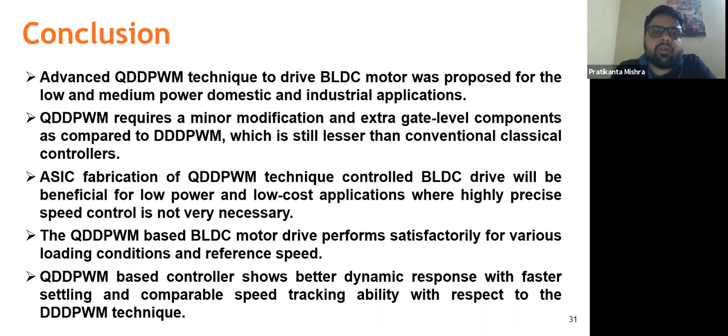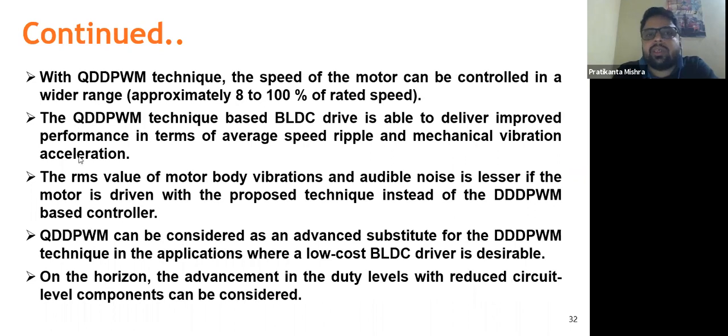So ASIC fabrication also will be low power and low cost applications. ASIC can be designed from QDPWM. And again, this QDPWM has been tested for various conditions as I have already shown, and it works properly for all the cases, and shows better dynamic and faster settling time, for better dynamic response, and speed tracking ability is also comparable for both the cases. And as you can see, the speed of the motor can be controlled in a wider range, that is approximately 8 to 100% of the rated speed.